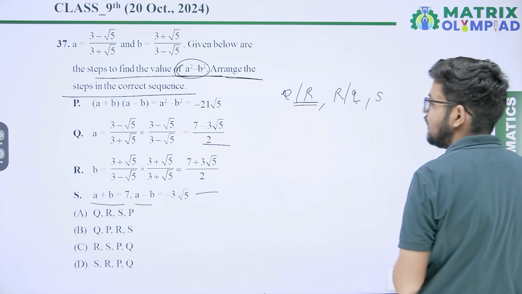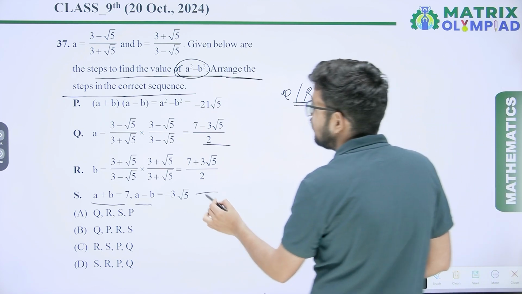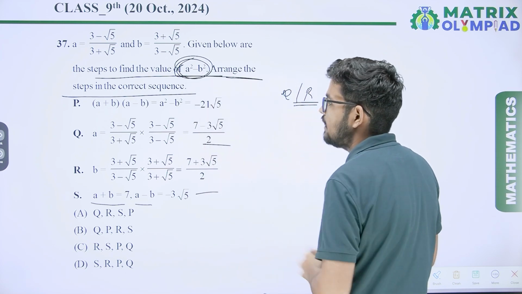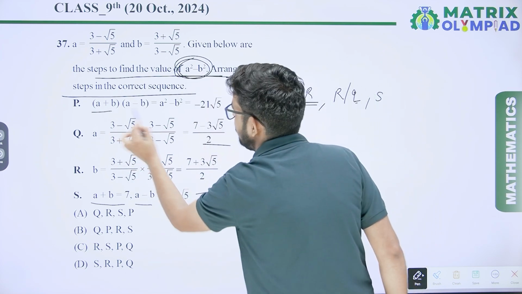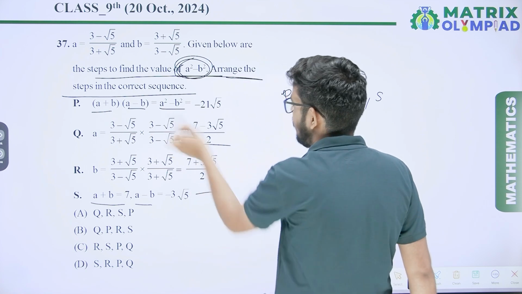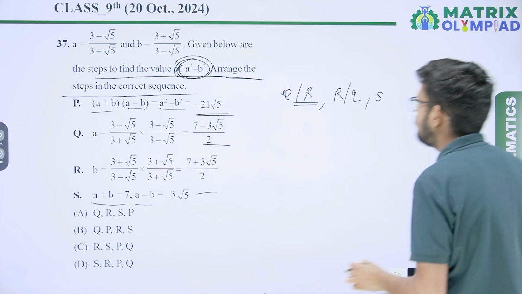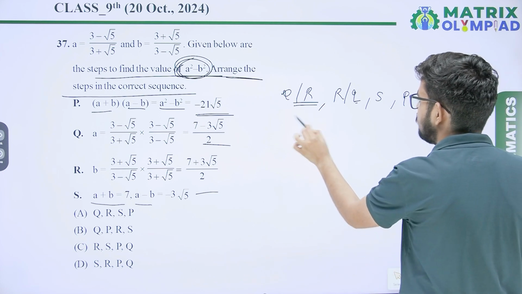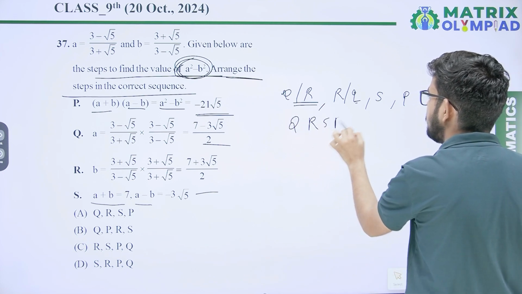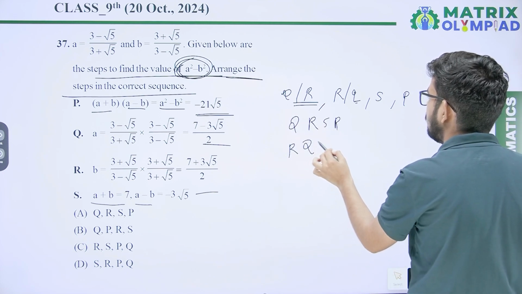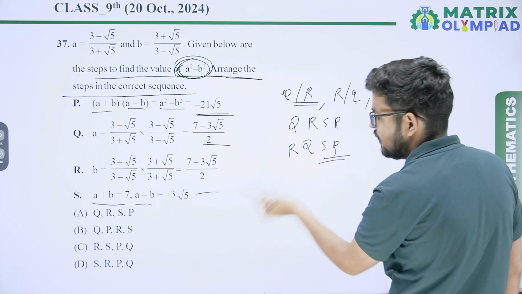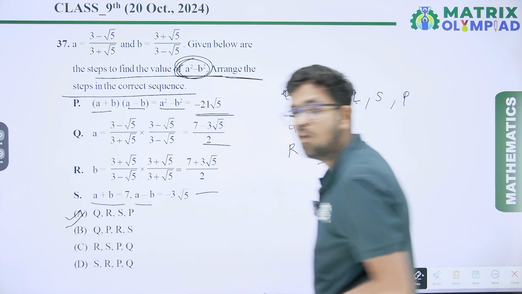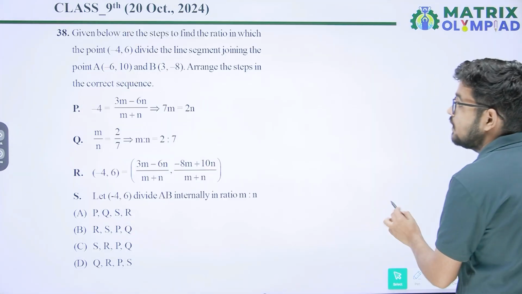So third step is S, and fourth step, put the value here. We know we have to find A square minus B square, that is A plus B, A minus B. So A plus B, A minus B, that is A square minus B square, and you are getting minus 21 root 5. So fourth step is P. So our correct answer is QRSP or RQSP. So here it is QRSP. Option A will be the correct answer.